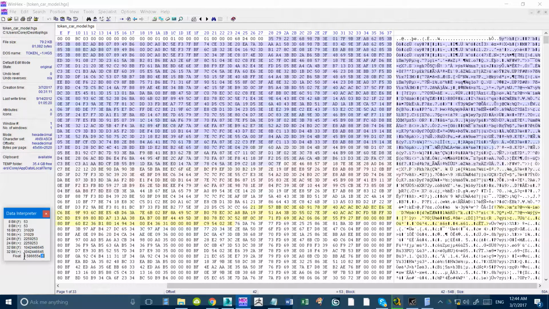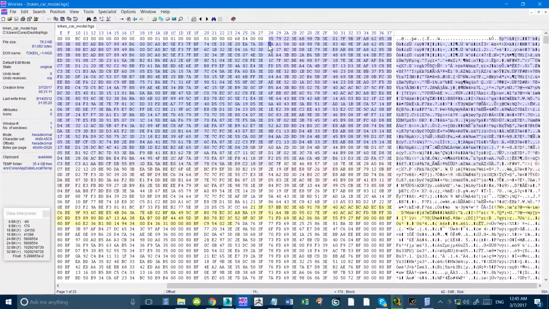So that would make it 0.158, and so forth. That looks like a valid number. If we go down the column, we would want to look at numbers that look kind of the same, and they don't really look the same, so these are maybe positions. And then before this, we get a count.